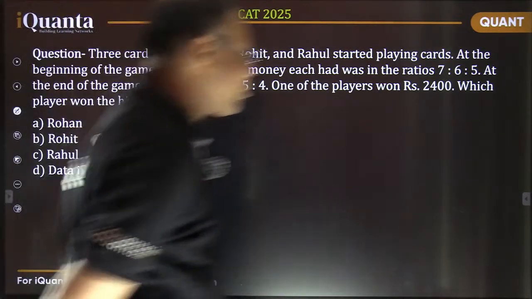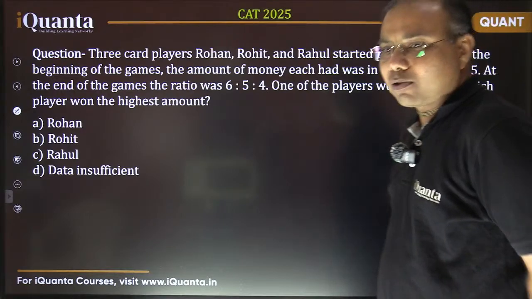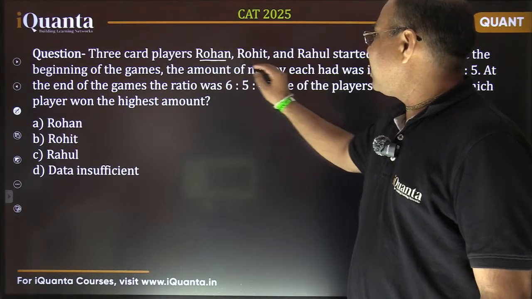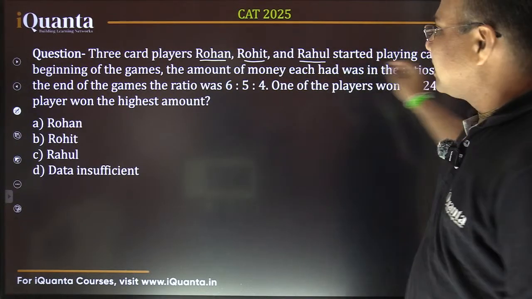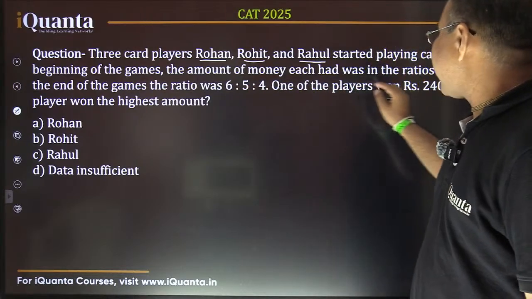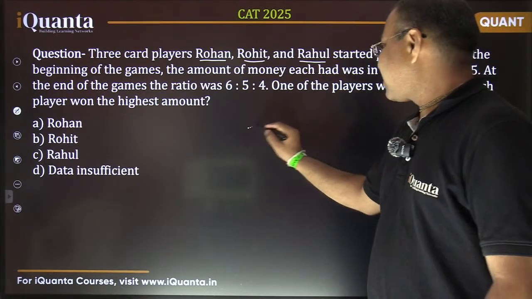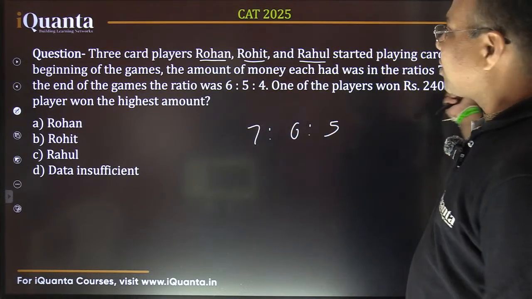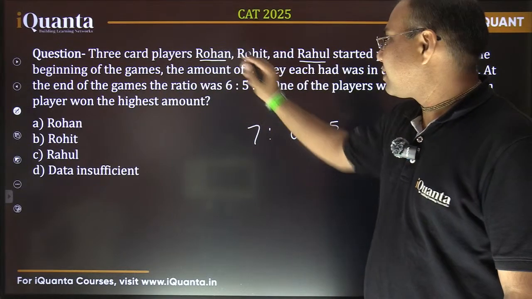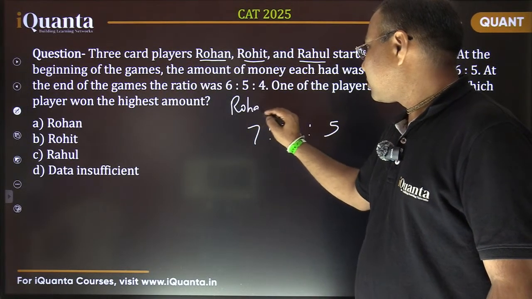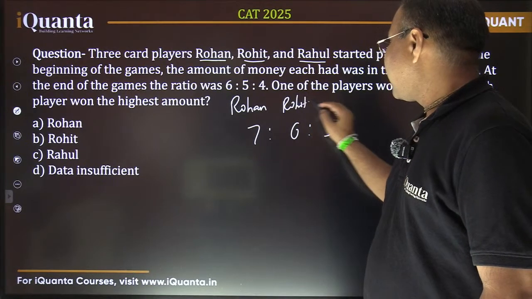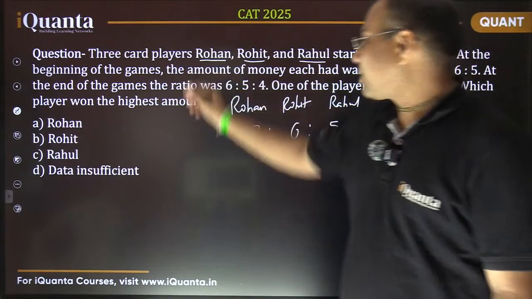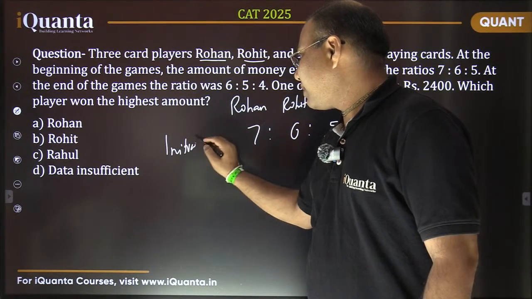Let's see. This is a good question. Again, question based on CAT question, actual CAT question. See, what does it say? It says 3 card players, Rohan, Rohit and Rahul started playing cards. At the beginning of the games, the amount of money each had was in the ratio 7:6:5. So these 3 persons, because it is not mentioned respectively, we will assume it to be respectively. So it is Rohan, Rohit and Rahul. These are their initial values at the beginning of the game. So let me write initial amounts with them.